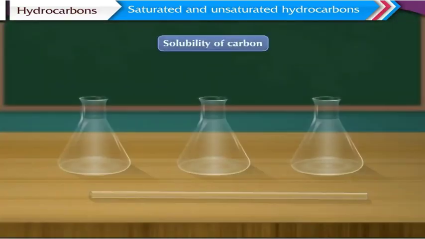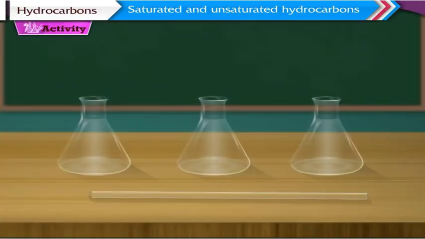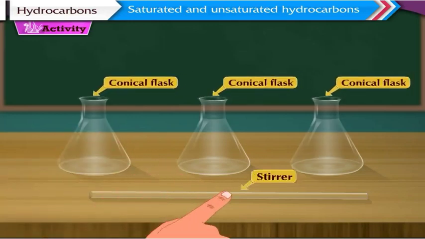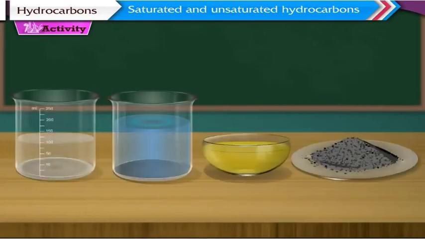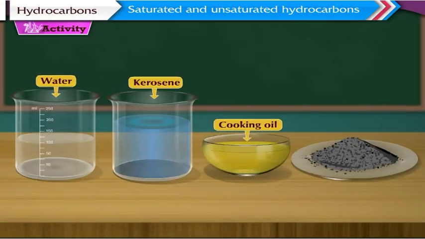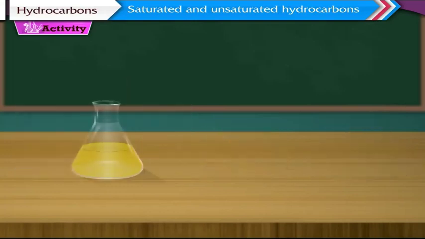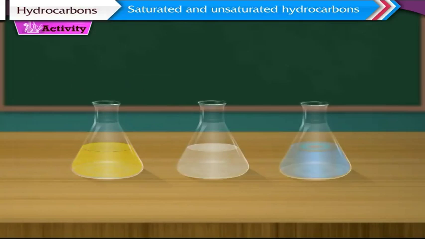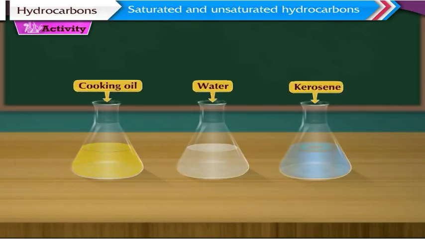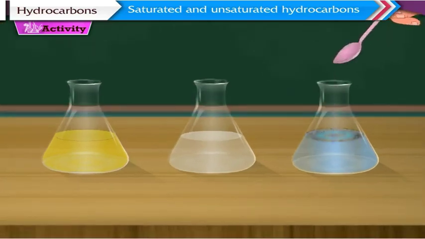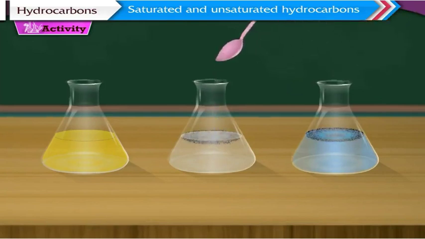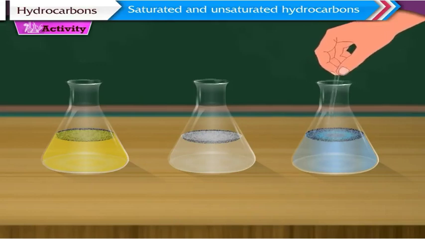Solubility of carbon. Activity. The apparatus required for this activity are 3 conical flasks and a stirrer. Chemicals required are water, kerosene, cooking oil, and coal powder. Let us begin with the activity. Take 3 conical flasks. Take some cooking oil, water, and kerosene respectively in each conical flask. Now, add a spoonful of coal powder to each of the flasks and stir the contents of each flask with a stirrer.